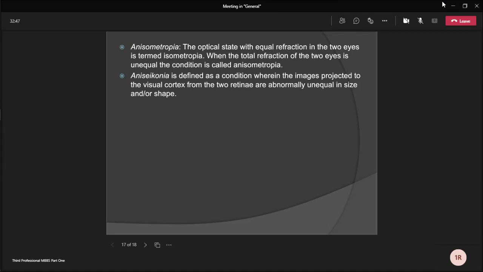Clinical features: patients have some asthenopic problems, may have diplopia, or may have some difficulty in depth perception. Treatment of optical anisoconia is by correction with anisoconic glasses, contact lenses, intraocular lenses, or other refractive surgery. Retinal anisoconia may be corrected by treating the cause. Cortical anisoconia is very difficult to treat.